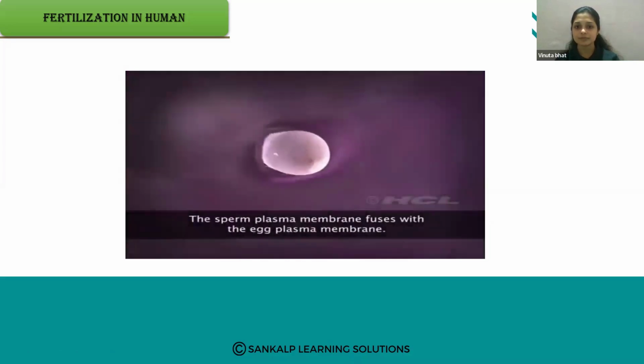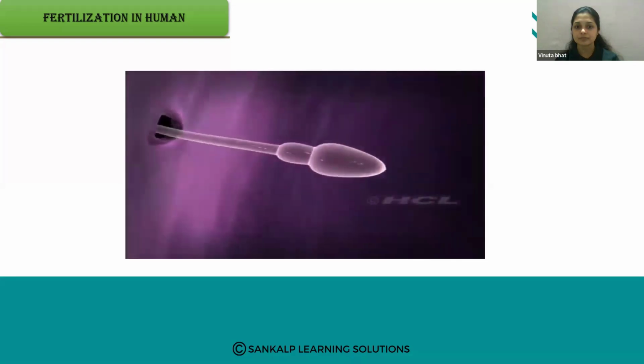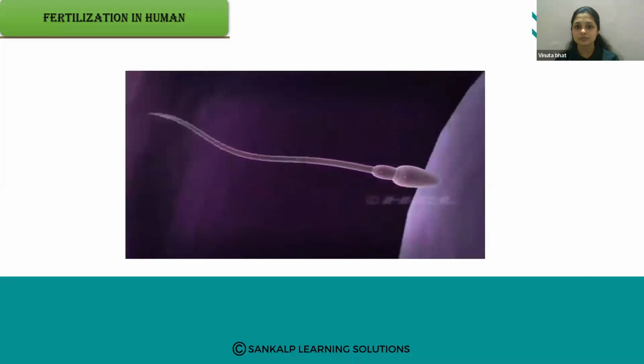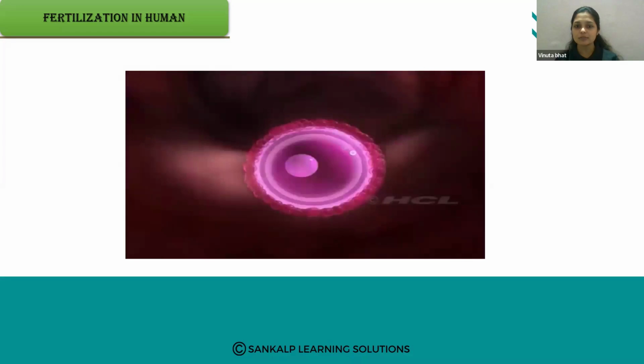The sperm plasma membrane then fuses with the egg plasma membrane. This triggers the secondary oocyte to complete its second meiotic division. The second meiotic division is also unequal and leads to the formation of a second polar body and a haploid ovum.